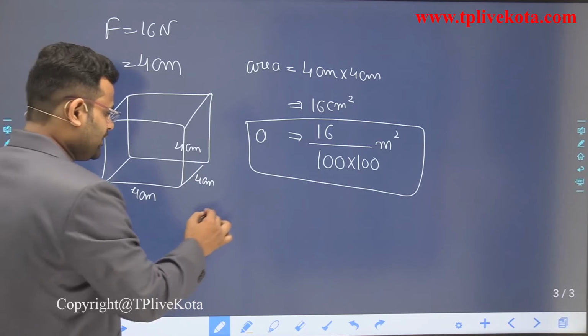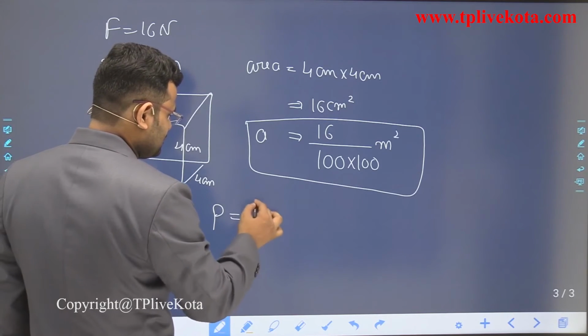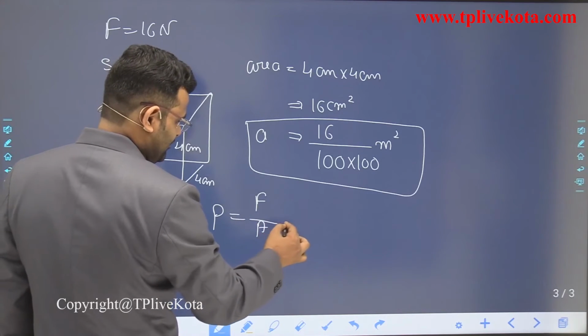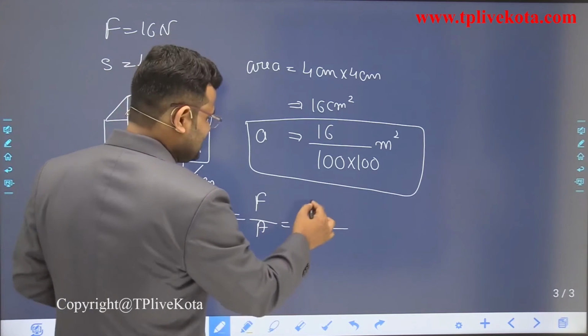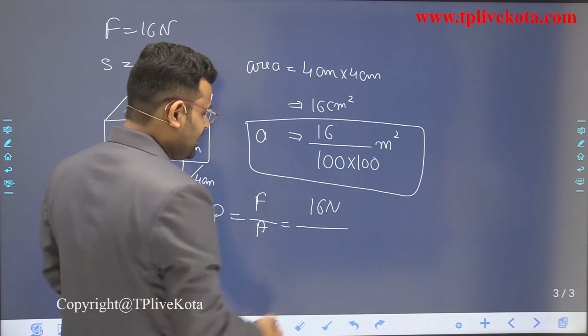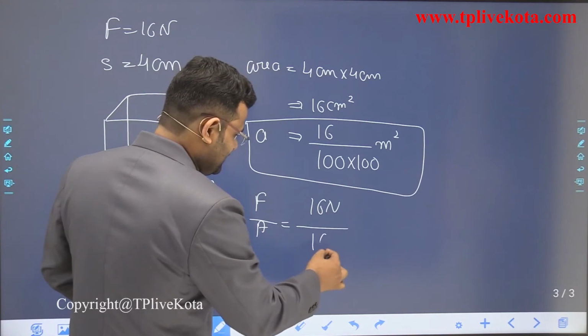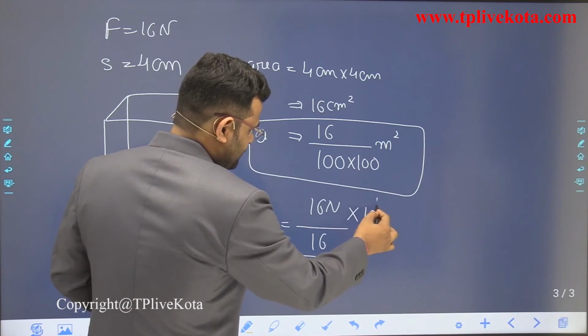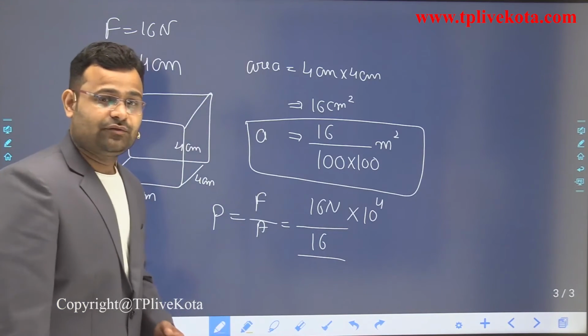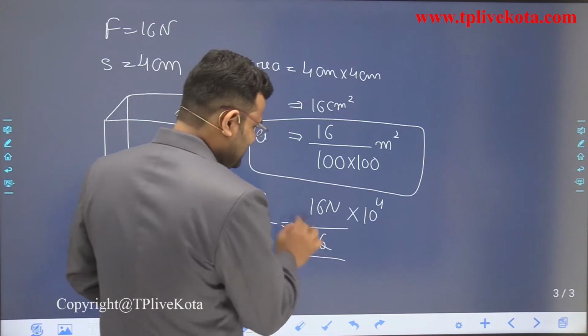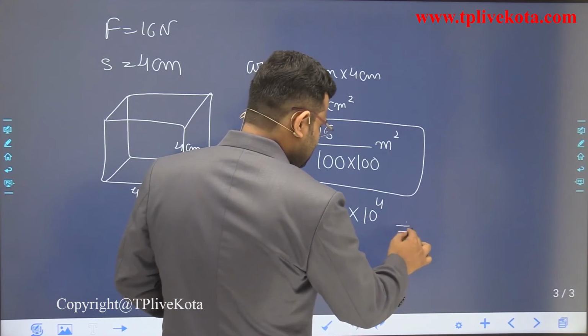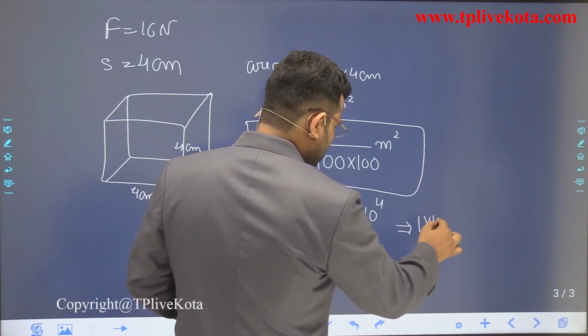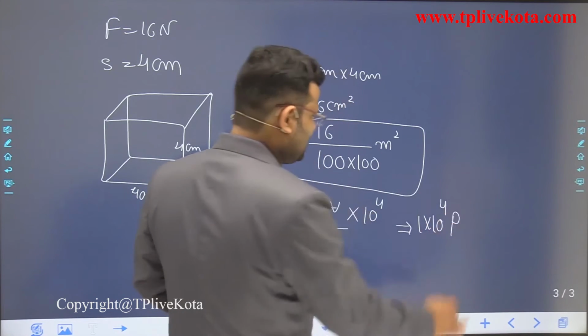Now calculate the pressure, which is equal to force upon area. The force is 16 Newton and the area is 16 divided by 10 to the power 4, so the denominator moves to the numerator as 10 to the power 4. 16 cancels out with 16, so pressure is equal to 1 multiplied by 10 to the power 4 Pascal. That is the answer.